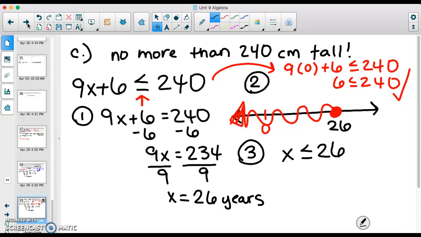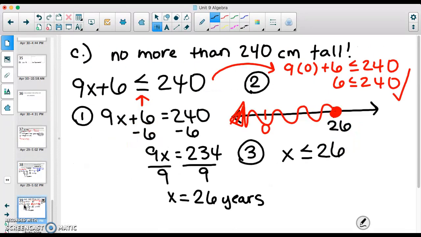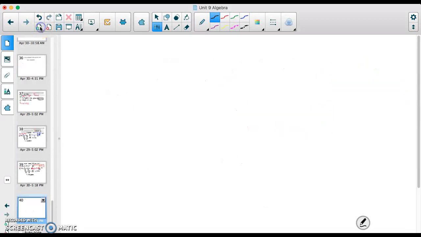But wait, is anyone thinking, Shinners, you're not making any sense. First you told me x has to be bigger than 16. Now you're telling me x is having to be less than or equal to 26. You're right. We really have to combine these two answers together, because we first found out we need them to be bigger than 16, and then we found out that it has to be less than or equal to 26 years. So why don't we combine this as a final answer? This is our final answer to Cameroon.